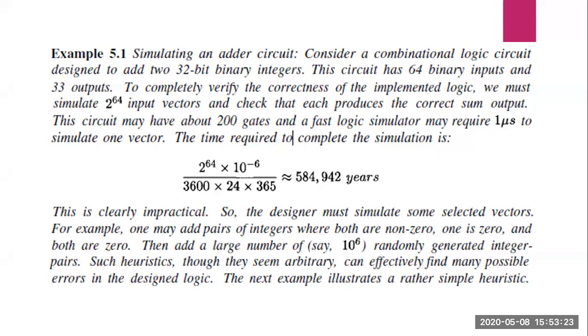Based on the calculation, it gives around 584,942 years. So it is a very long duration, just for simulating the addition of two 32-bit binary integers.